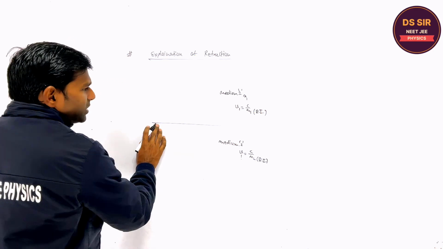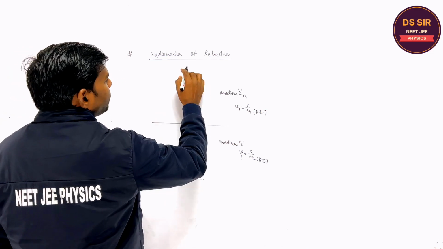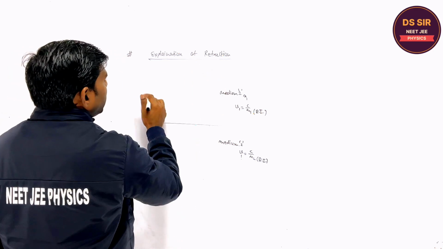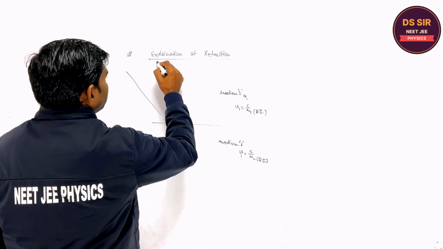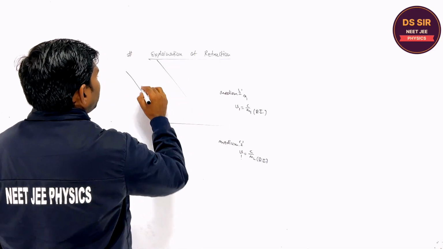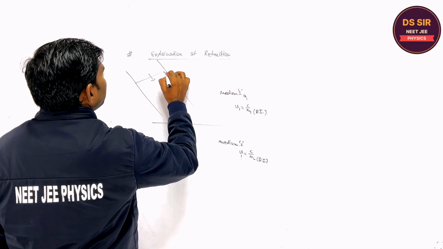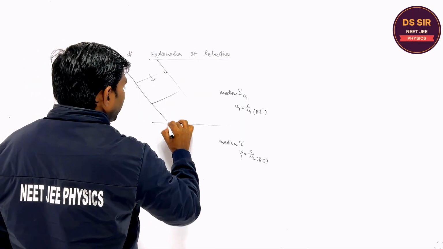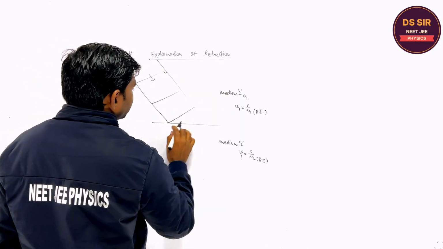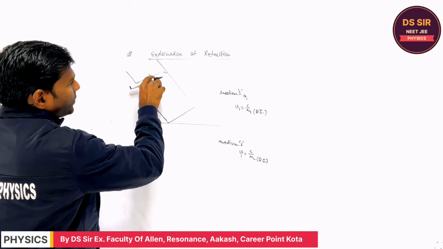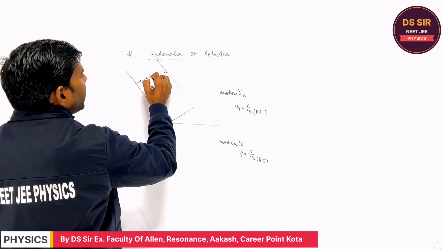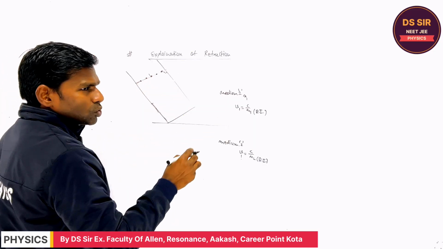So suppose this is the boundary, this is medium 1, this is medium 2, and the light is coming in the form of a plane wavefront. Suppose this is the plane wavefront. When it comes, every point on the wavefront acts as a new source of light.